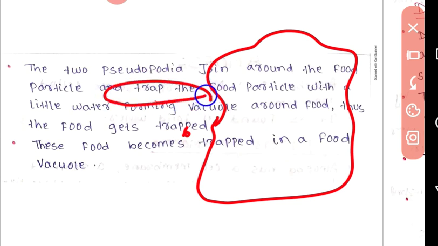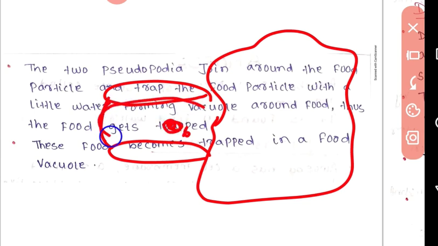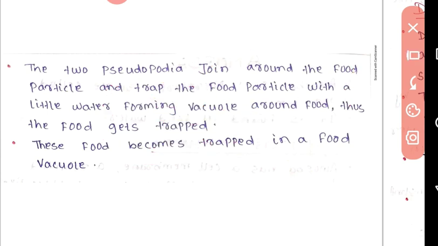So two finger like projections come out and engulf that food particle and form a water vacuole and take it inside the amoeba. This food becomes trapped in the food vacuole.